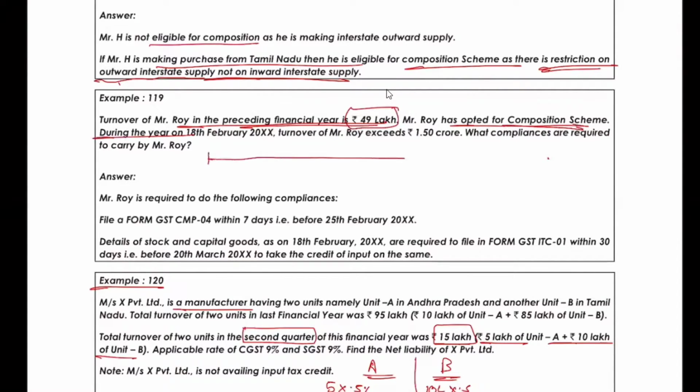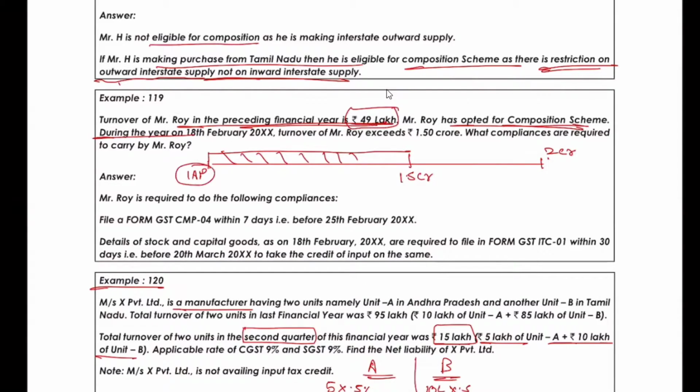For him, the line would have been like this: on 1st April he was registered. At this date, for example they have given that 1.5 crore has exceeded, and I have said 2 crore. Why am I saying that this whole 1.5 crore is taxable under composition? Because in the previous year his turnover was only 49 lakh, and he has said that he has opted for the composition scheme. If nothing had been said, then also we would have assumed it. Why? Because previous year turnover is 49 lakh.